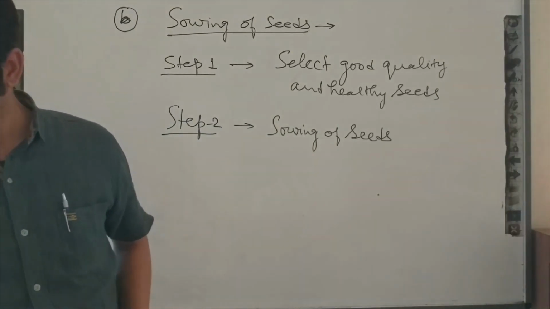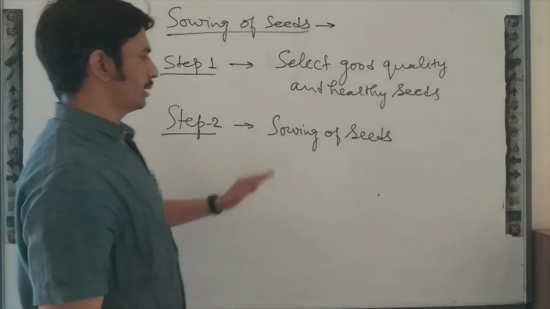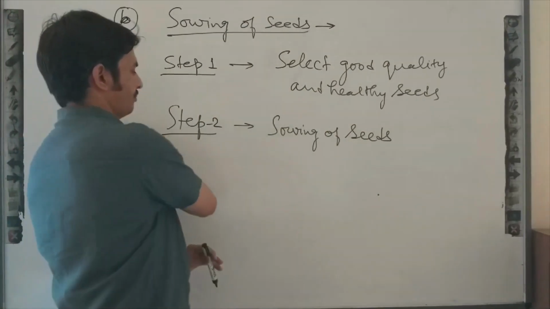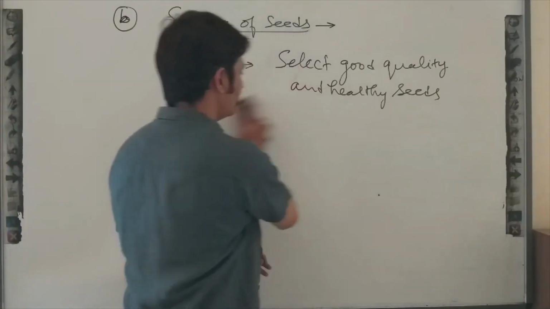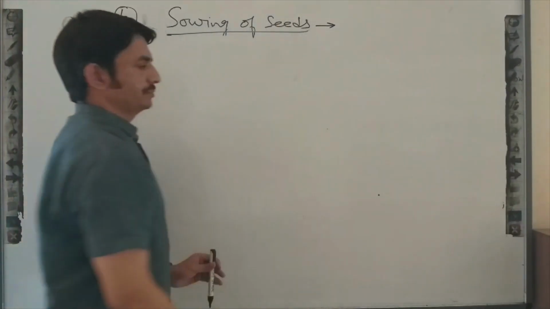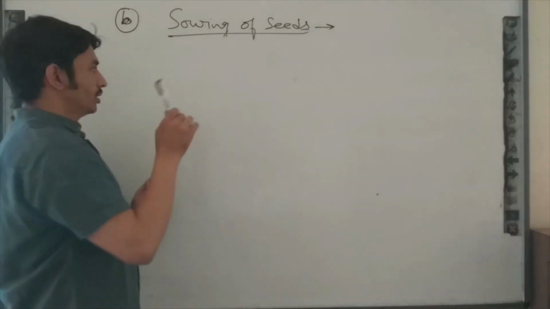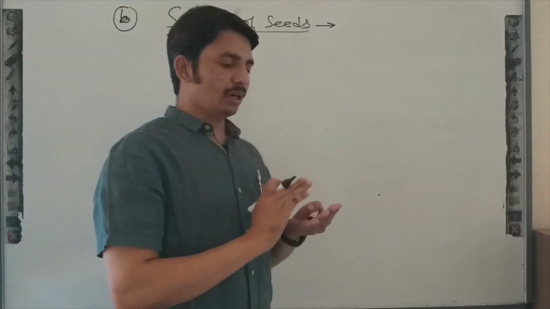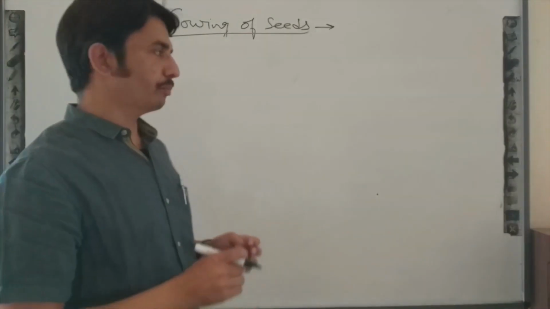Now we have to focus on another step, sowing of seeds. Now we will move to the field where we have to sow seeds. We can sow seeds with the help of tools or manually.